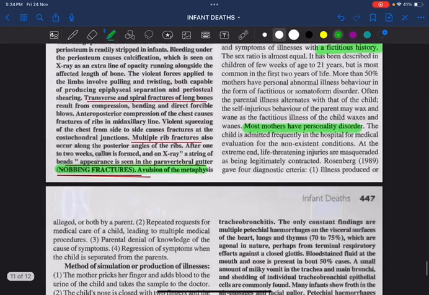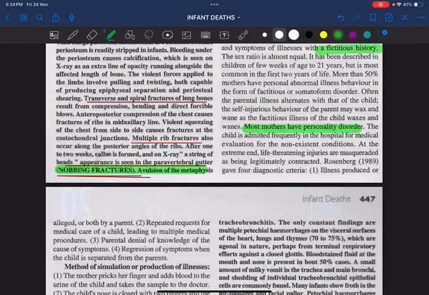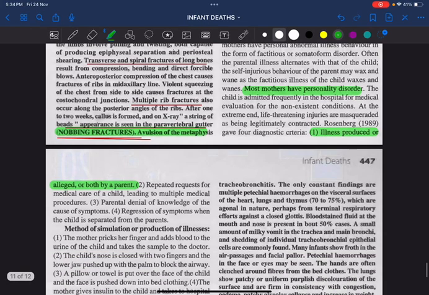So what are the 4 diagnostic criteria for Munchausen syndrome by proxy? Number 1, illness produced or alleged by a parent; repeated request for medical care; parental denial of knowledge of the cause of symptoms; and regression of the symptoms when the child is separated from the parents. So these are the 4 diagnostic criteria for Munchausen syndrome by proxy.